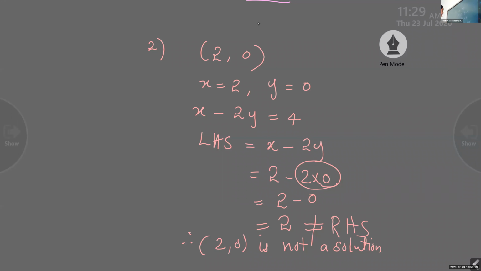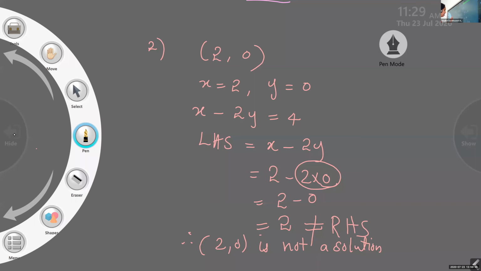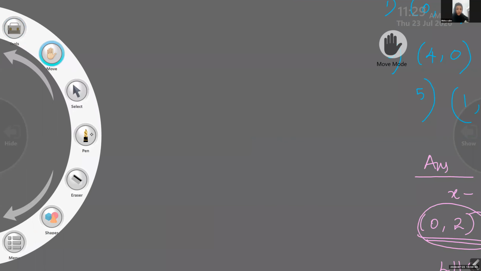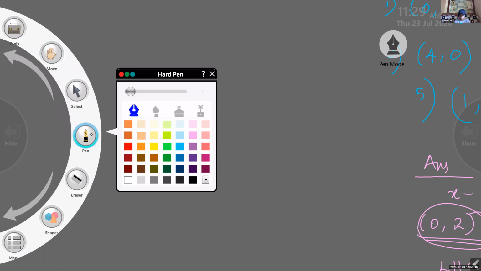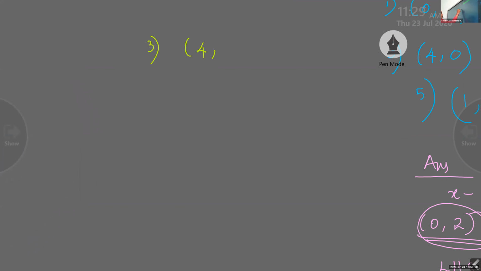Okay. Now we'll check the third value. So this is also not a solution. And the third one is, what is the third number? 4, 0. So can you substitute it? Third one is 4, 0.